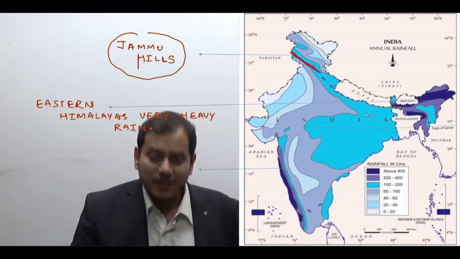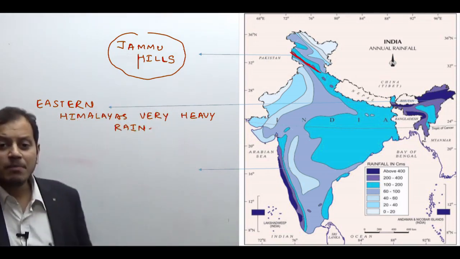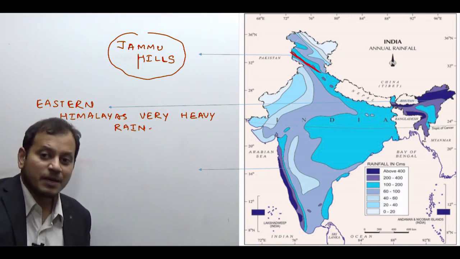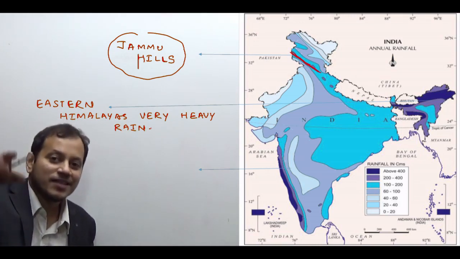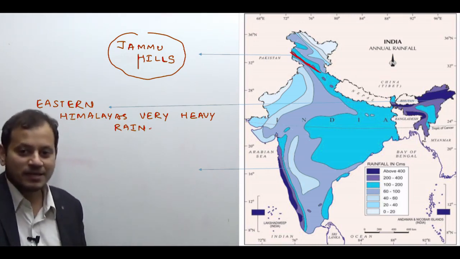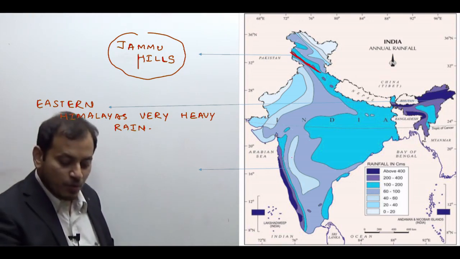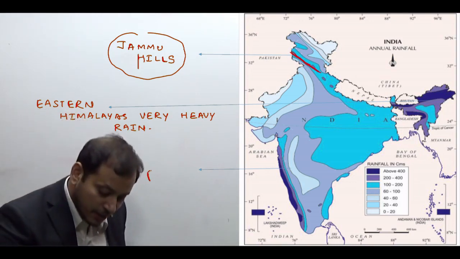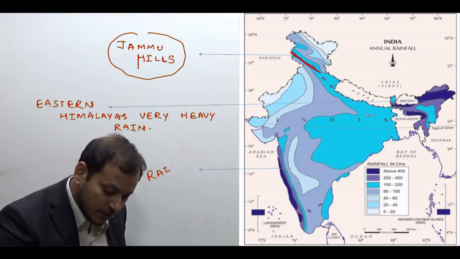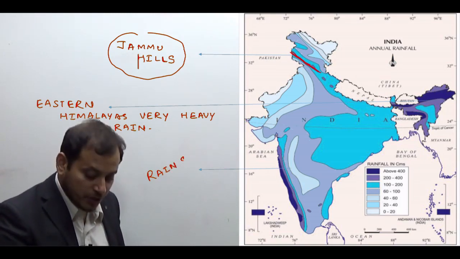So if I ask you which is rich in biodiversity, eastern or western Himalayas, you are getting your answer here. The answer is eastern Himalayas. And the third pointer is, what is this area? This is due to the rain shadow effect of the Western Ghats.